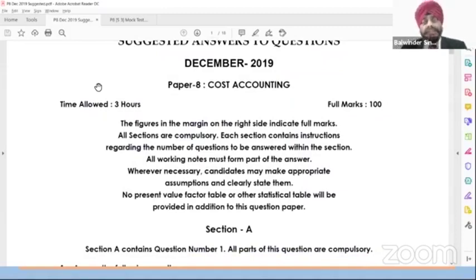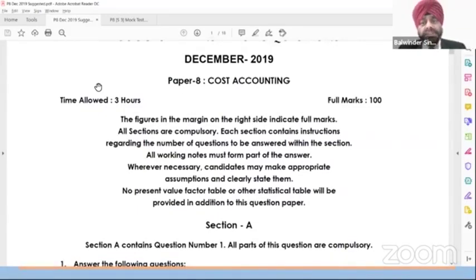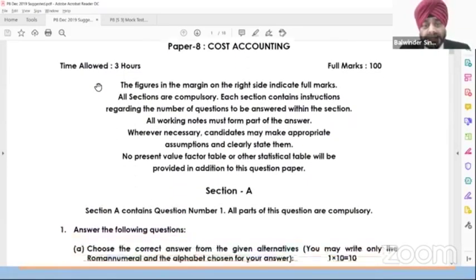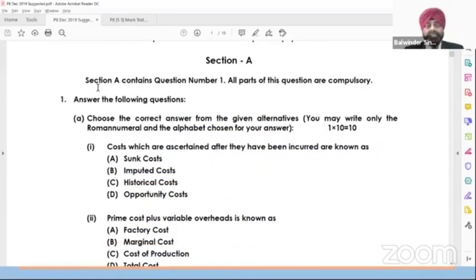Whether the question is a practical question, practical subject or a theory subject, every subject has more than 25 marks of objective type questions only, in different formats. Whether it is costing or law, a minimum of 25 is already there, so it is a very practical paper. Now I'm touching upon this costing paper just as an example. If we see Part A, Section A contains question 1, all parts are mandatory.